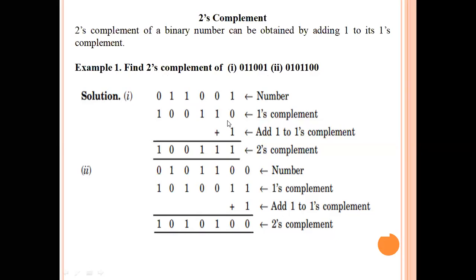So the first step in two's complement is that one's complement should be performed on the given number. So this is the one's complement value for the given number. Then in two's complement, we add 1 to the one's complement. So this is the one's complement value. Here we are adding 1. Then 0 plus 1 is 1, and the remaining values will be the same because there is only 1 bit. This is how we perform the two's complement of a number.